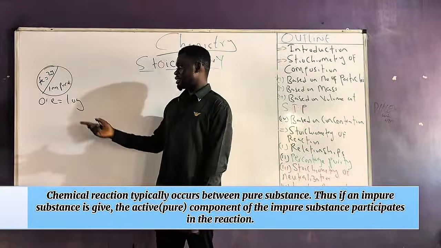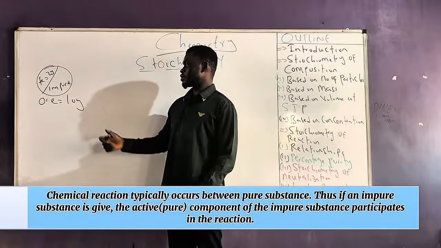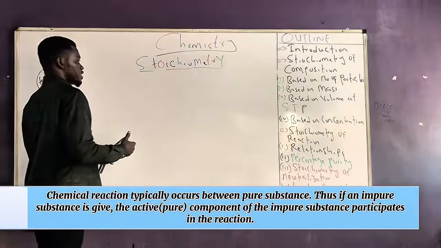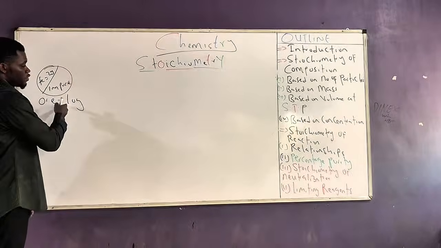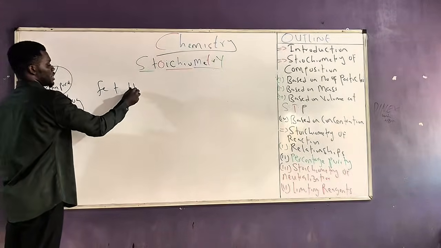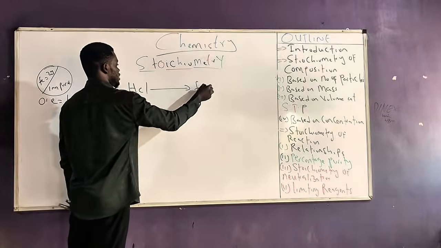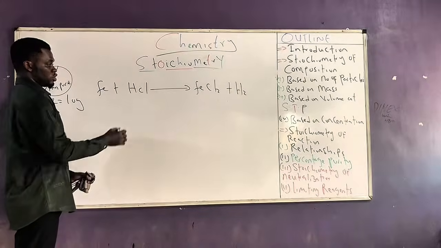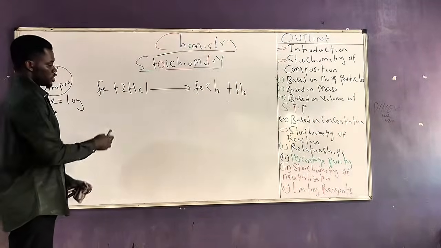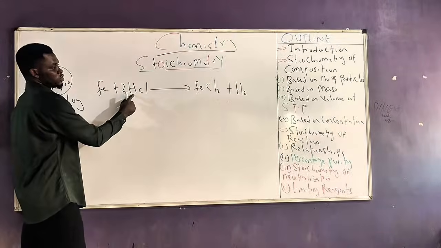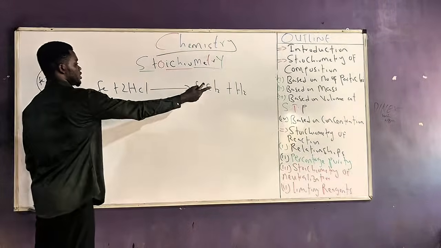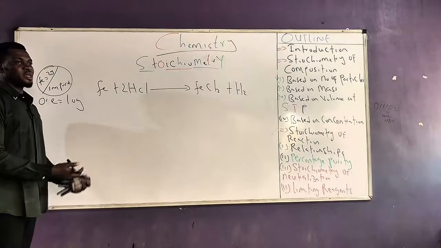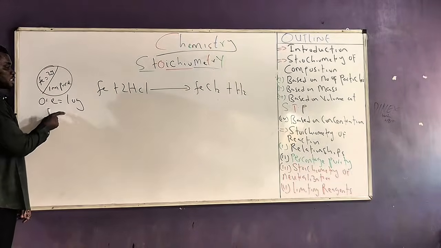So for example, they can tell me that 10 grams of this ore reacted with hydrochloric acid. And let's assume if it is to react with hydrochloric acid, we just established that it will be the active component of the ore. So this will be Fe plus HCl to give us FeCl2 plus H2. Look at the reaction. Is the reaction balanced? No. Fix it. Does it balance the reaction? There's one Fe on this side, one Fe on this side, two hydrogen on this side, two hydrogen on the other side, two chlorine on this side, two chlorine on the other side. Balanced as well.